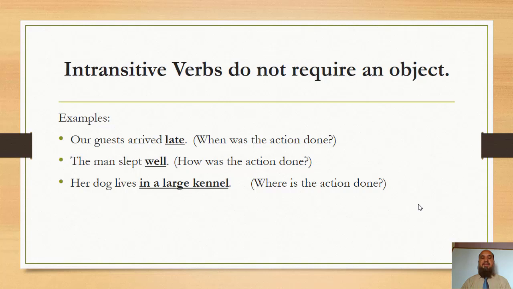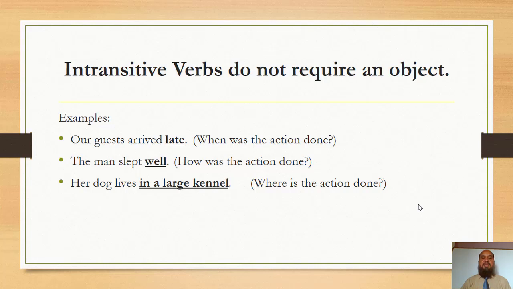However, there may be more information about the action. Like in example number 1, there is the information about when the action was done. In example number 2, it is told how the action was done. In example number 3, it is told where that action is done.